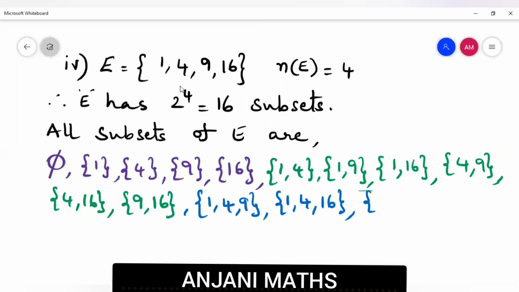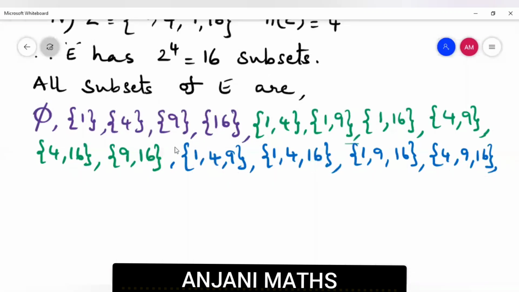Next, we have to eliminate. In the first case, we eliminated 16. In the next case, we eliminated 9. Next, we have to eliminate 4, so 1, 9, 16. In the next case, we have to eliminate 1, so 4, 9, 16. So we wrote all subsets with 3 elements.